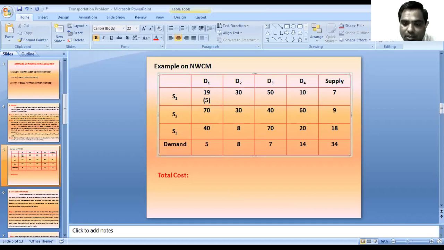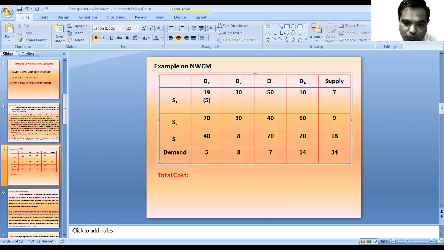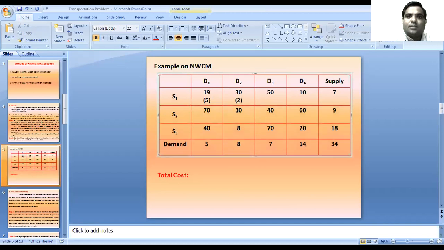So we can allocate these 2 units at S1 D2. That is 5 plus 2, that is 7 units. The demand of D2 is 8 units. Out of these 8 units we fulfill 2 units, so the remaining is 6 units.